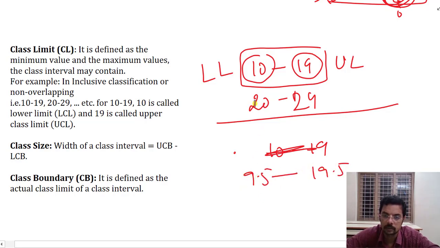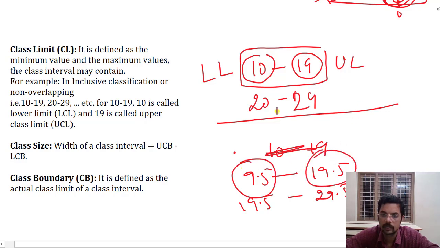And then the next one will be extended to 19.5 to 29.5. Here these values are not included in the class, therefore they are called class boundaries. Class limits are included in the class; class boundaries may not be included in the class. These are the actual class boundaries, and these are class limits.